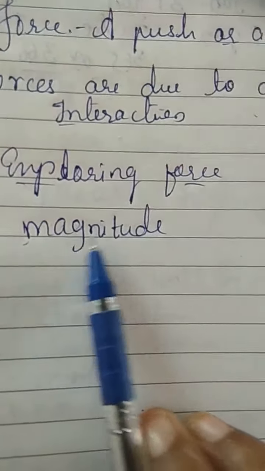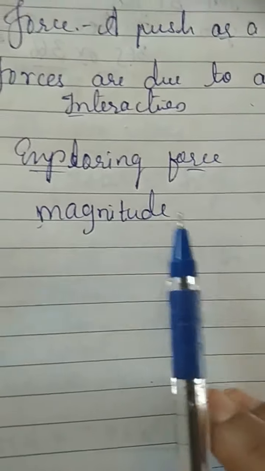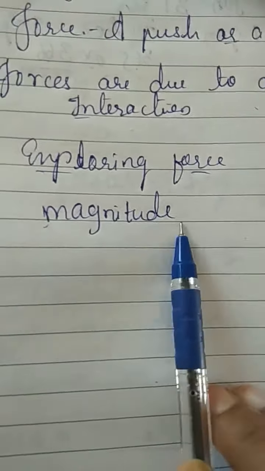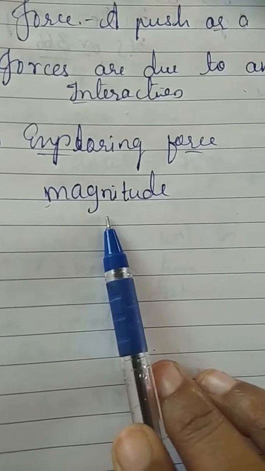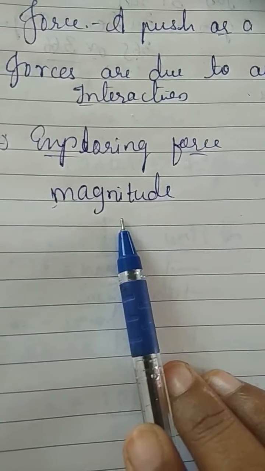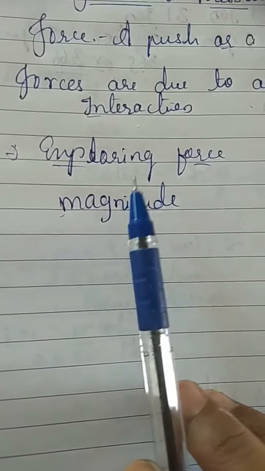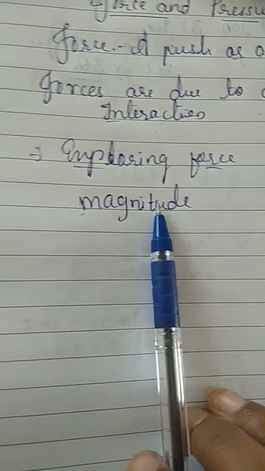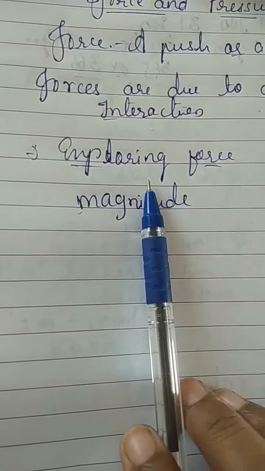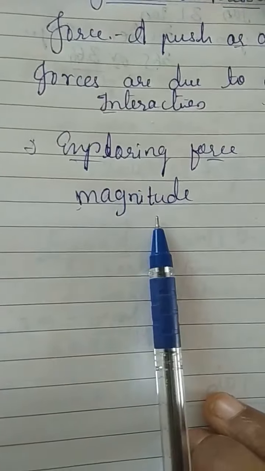Magnitude, M-A-G-N-I-T-U-D-E. What is magnitude? The strength of a force is usually expressed by its magnitude. We also specify the direction in which the force acts. If the direction or the magnitude of the applied force changes, its effect also changes. Does it mean that the net force on an object is zero if the two forces acting in opposite directions are equal? Yes. In general, more than one force may be acting on an object. However, the effect on an object is due to the net force acting on it.